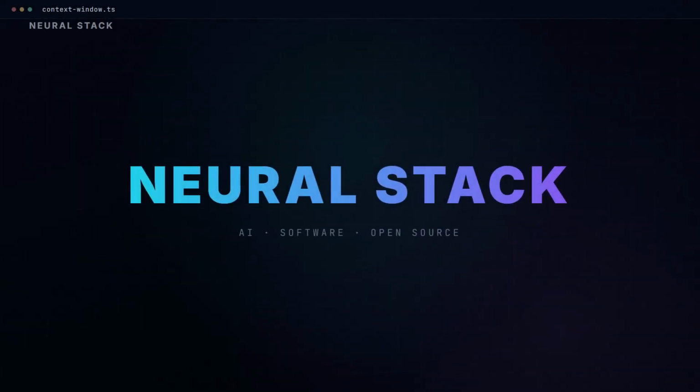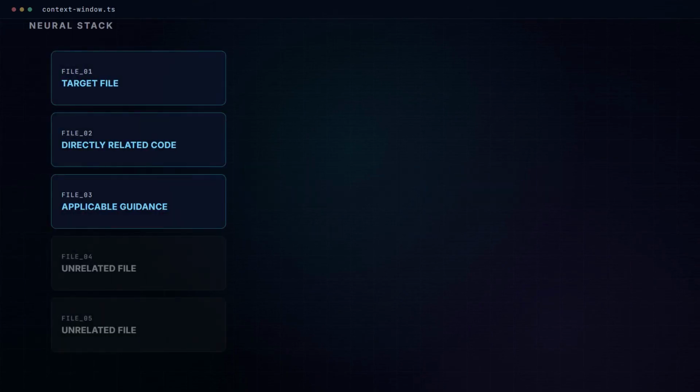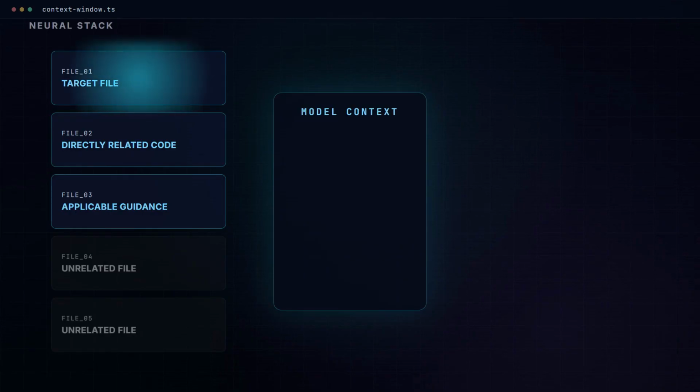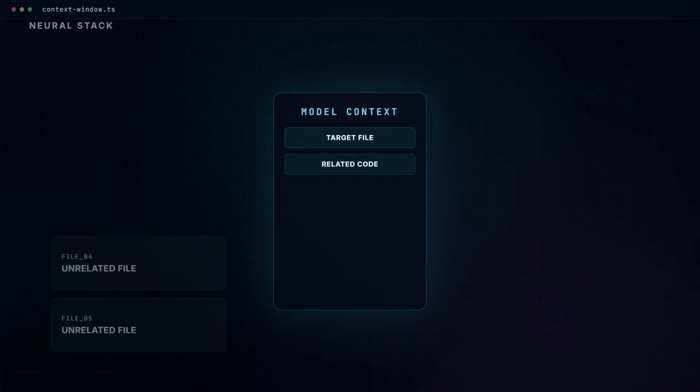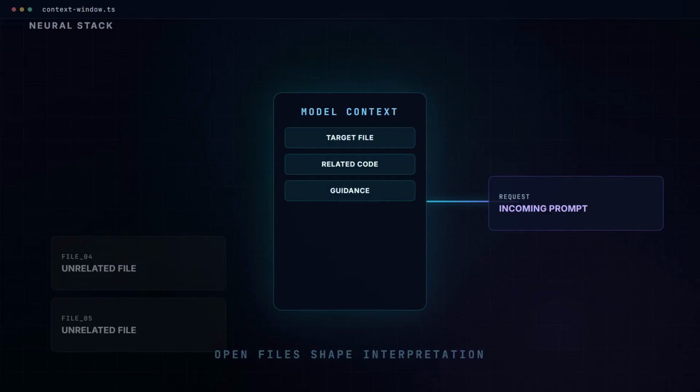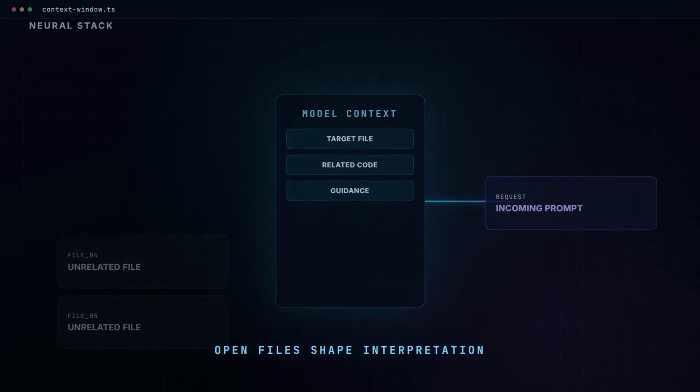Let's start with context. Open files help the model interpret a request, which means the files exposed to it aren't just neutral background. They're part of the request as the model encounters and understands it. Before asking for a change, identify the files that actually describe the problem. That may include the implementation being changed, the code that interacts with it directly, and the focused repository guidance that's relevant to that specific location. The important principle here is relevance. Expose the material the model genuinely needs in order to interpret the task.